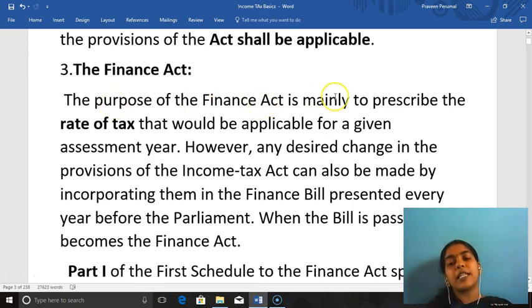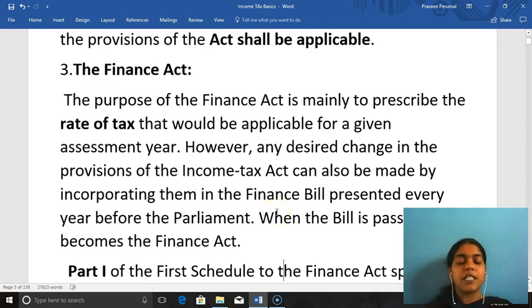The purpose of the Finance Act is mainly to prescribe the rates of tax that would be applicable for a given assessment year. Whatever the income tax slab rates may be, everything differs from year to year depending upon the trends of the country. However, any desired change in the provisions of the Income Tax Act can also be made by incorporating them in the finance bill presented every year before Parliament.